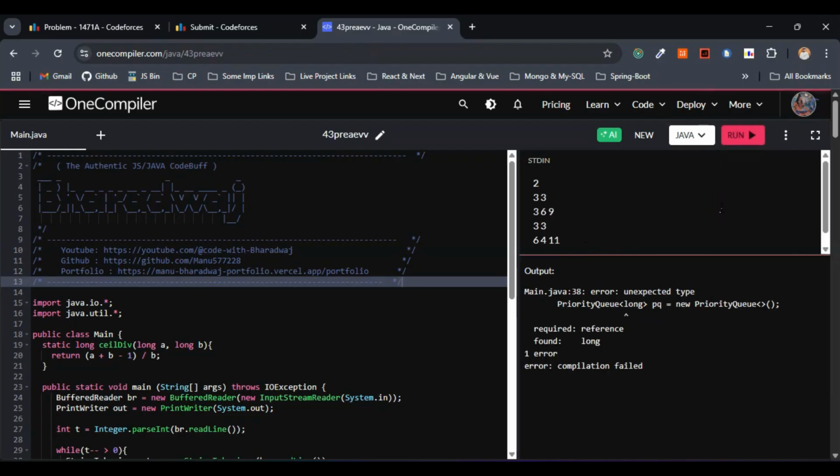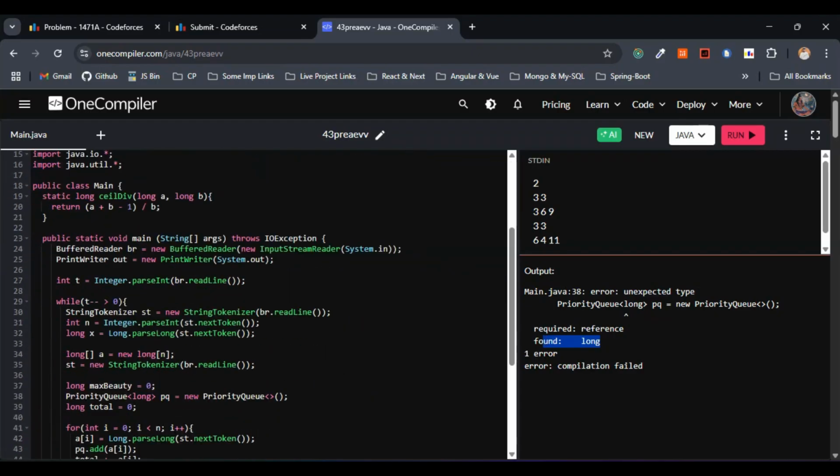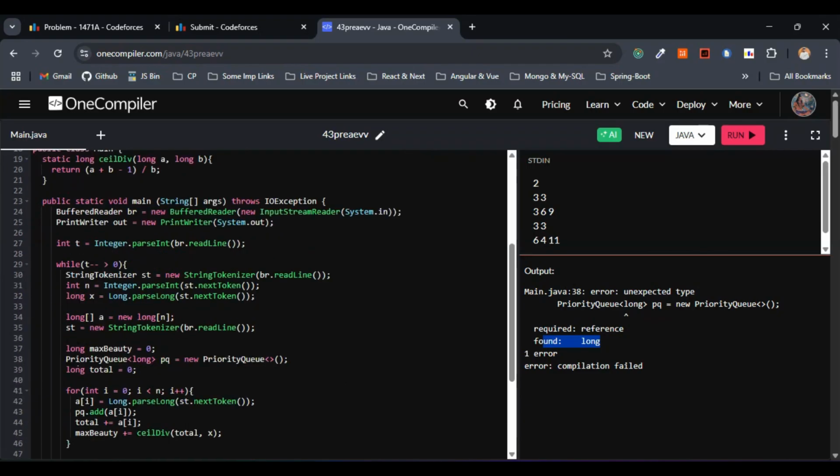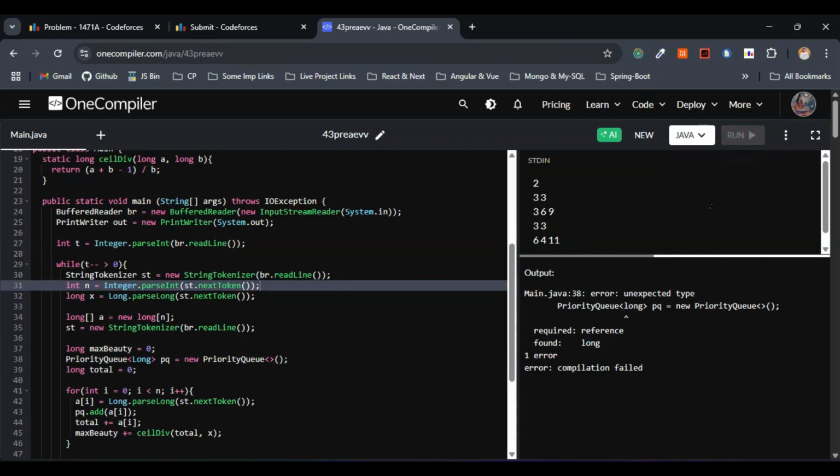Let's see whether we get the output. We have a priority queue unexpected type error. So this has to be capital L or what? Required reference, found long. So here within the priority queue, we have considered long. So this has to be capital L, I guess. So yeah, this has to be reference. The same thing it is saying. Where is the priority queue? Line number 38. Yeah, this has to be capital L. It's the reference basically.